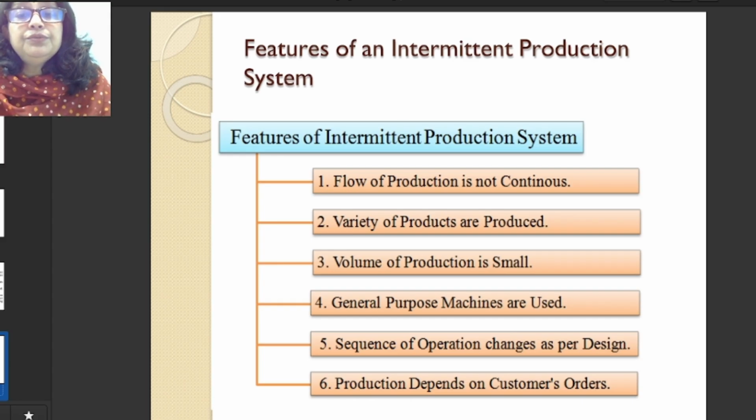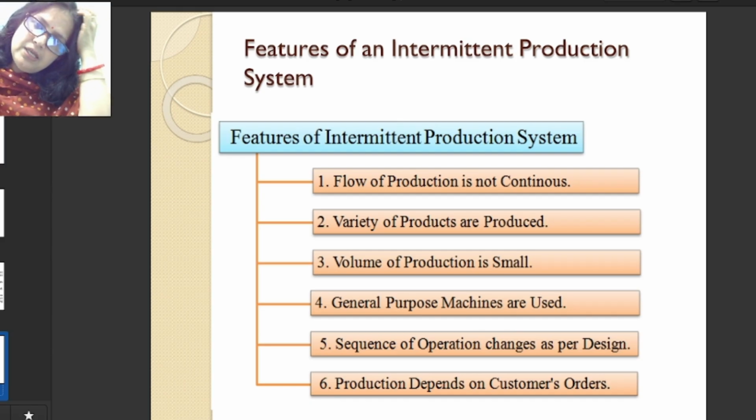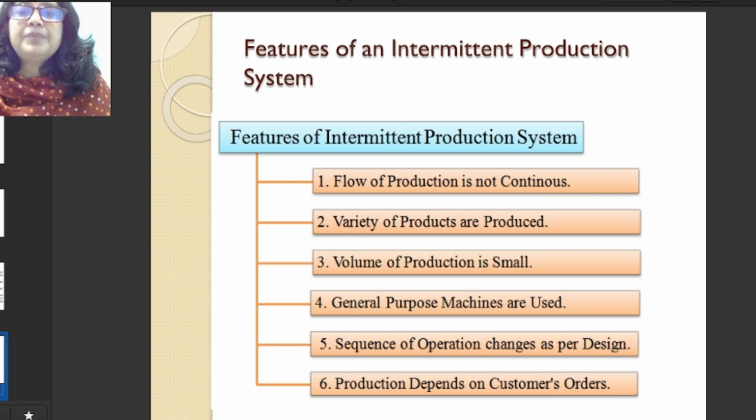And here we go for general purpose machines, not standardized machines. These machines are not at all standardized for a single type of product. We can go for general purpose machines here. Sequence of operation changes; here we take it as per the design. The sequence of the machines or the operation system we can change as per the design requirement of the product.